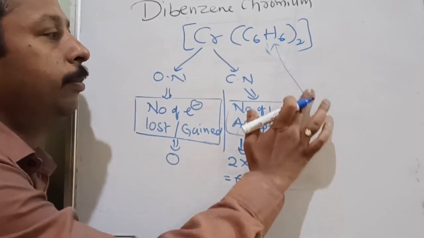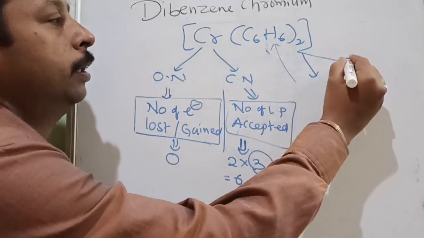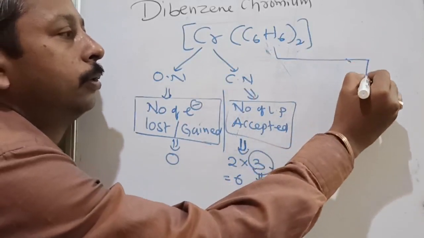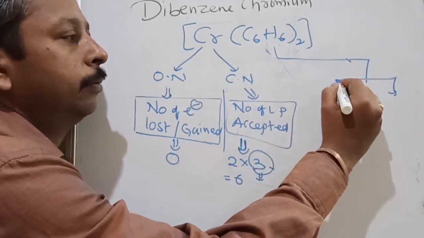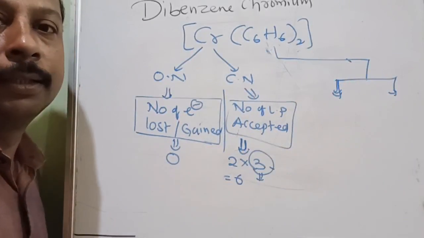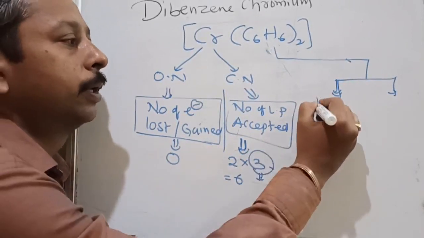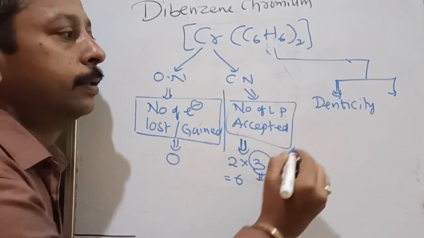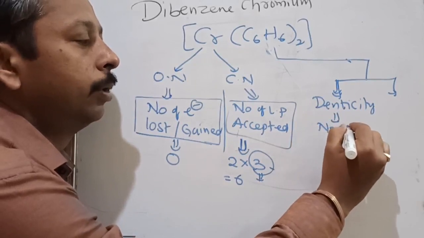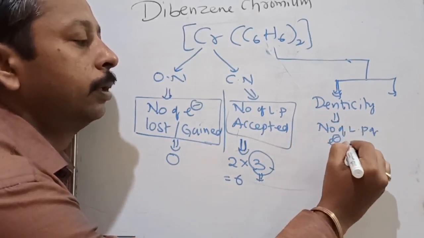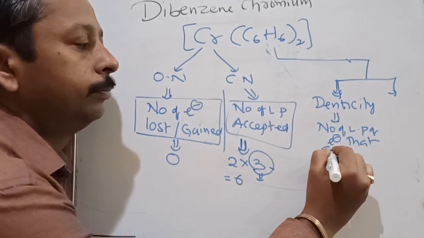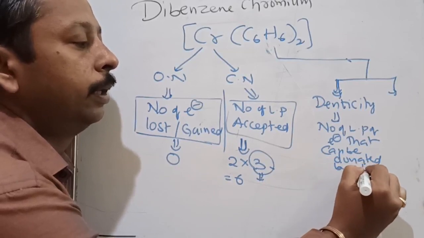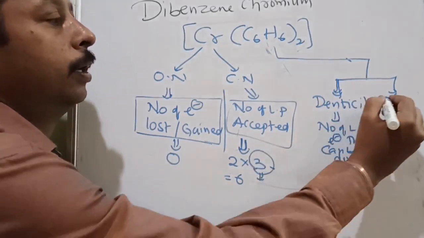Understood? Like every metal has two things, likewise organic ligands also have two things. One is a very well-known fact and another is an unknown fact, that is hapticity. The most known fact is denticity. Denticity is the number of lone pairs of electrons that can be donated by a ligand. Now what is hapticity?